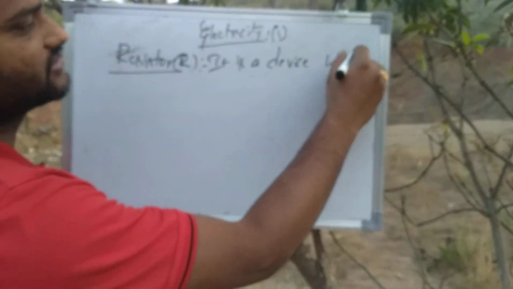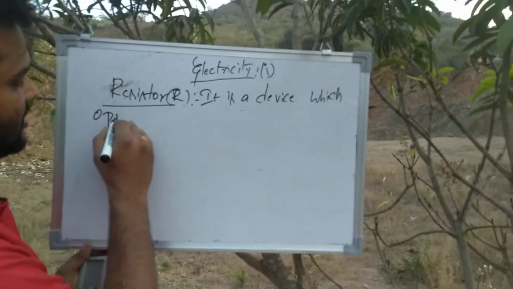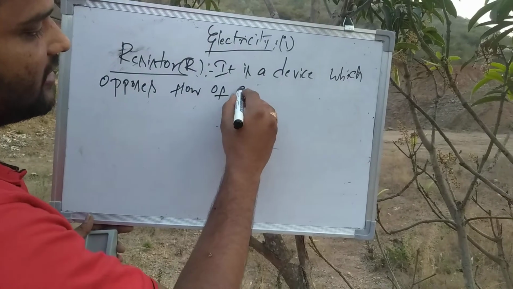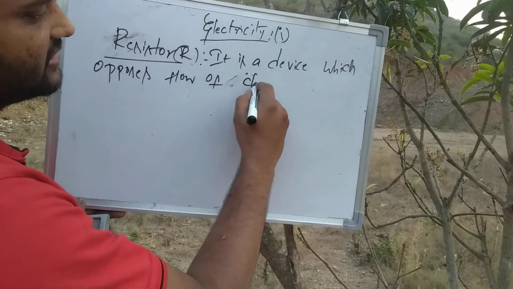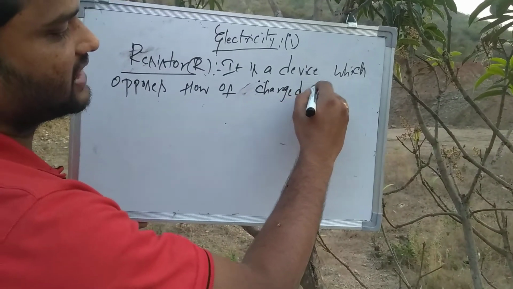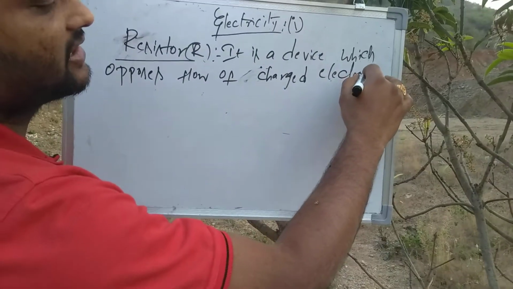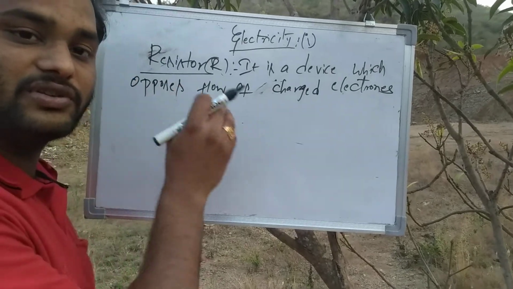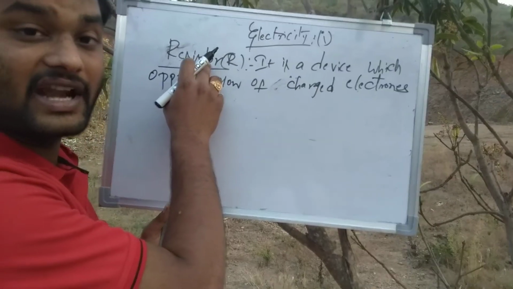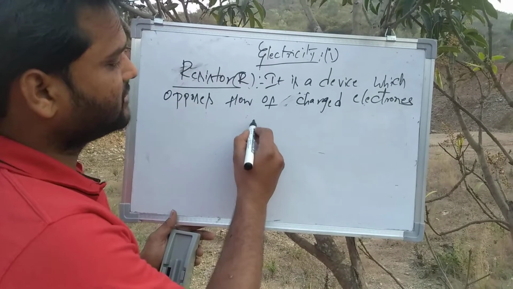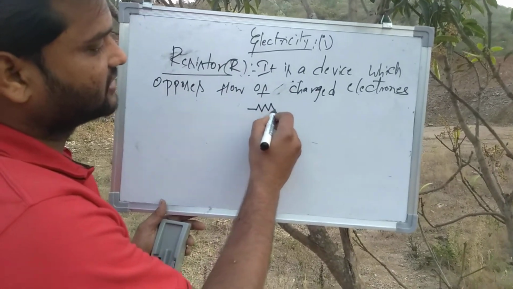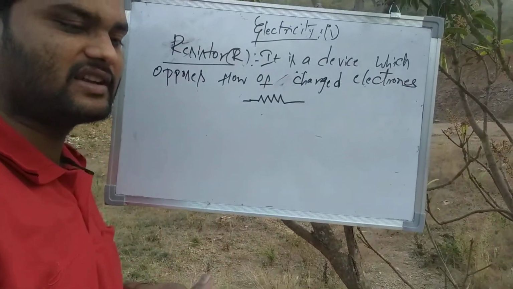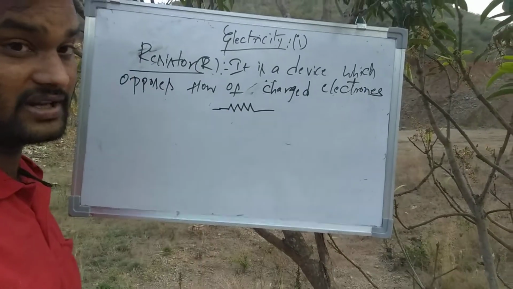A resistor is a device which opposes the flow of charged electrons. That means it opposes the flowing electricity, and we take this under the category of resistor R. That is its symbol. You may have observed this device, the resistor, in bulbs also, in front of the filament.